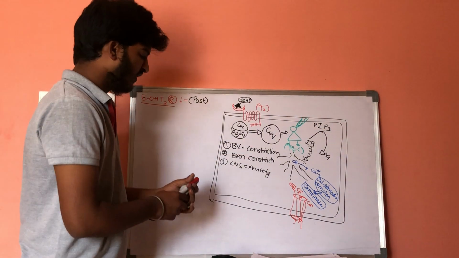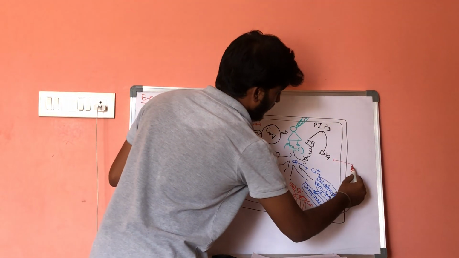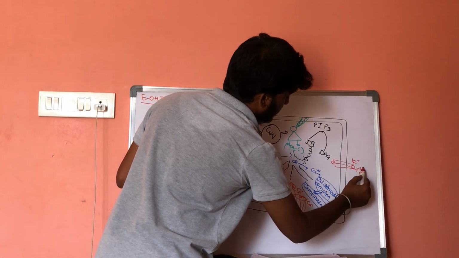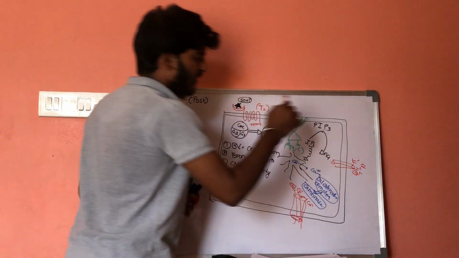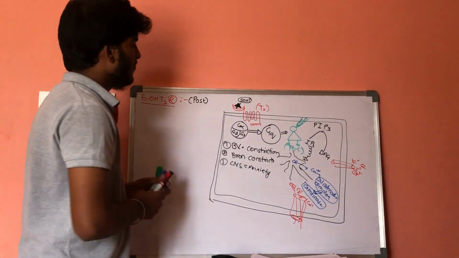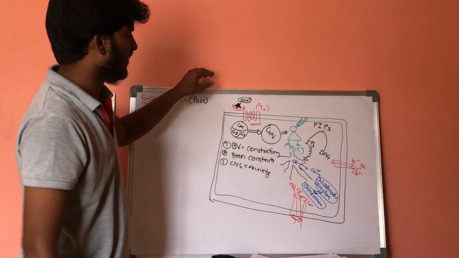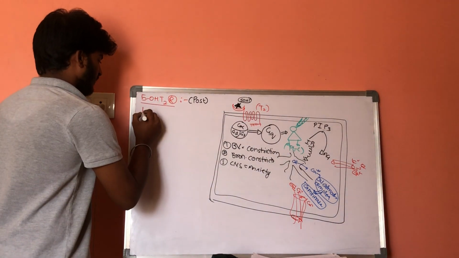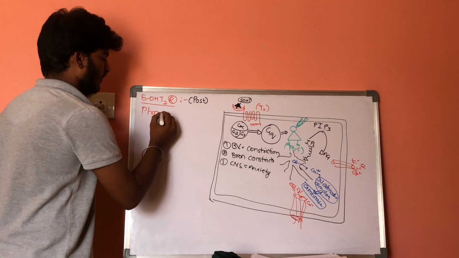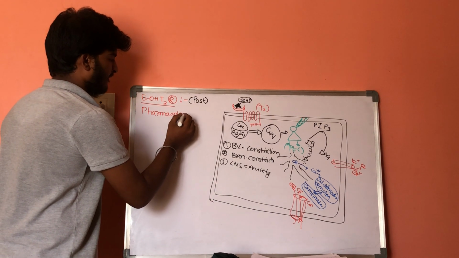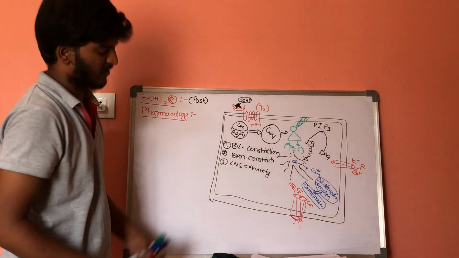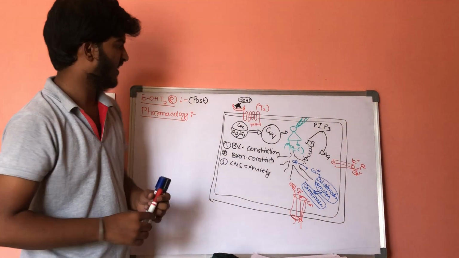This DAG will activate the potassium channels, so there will be efflux of potassium. Let us discuss the pharmacology here. So what are the drugs which are given here?